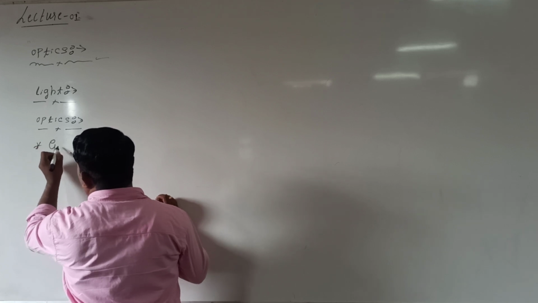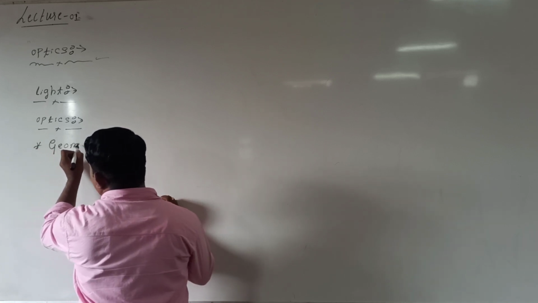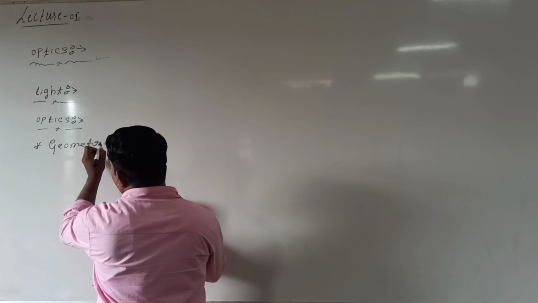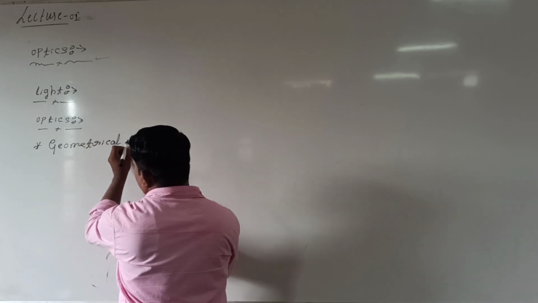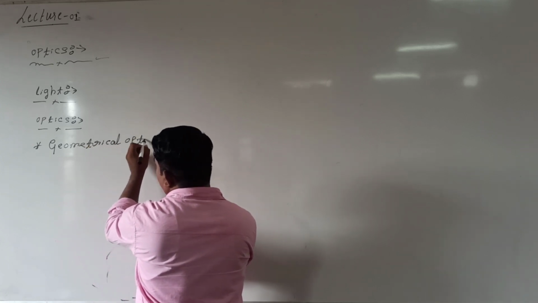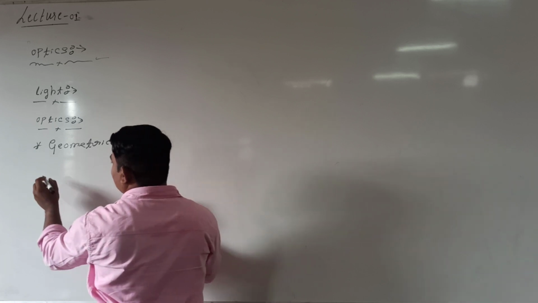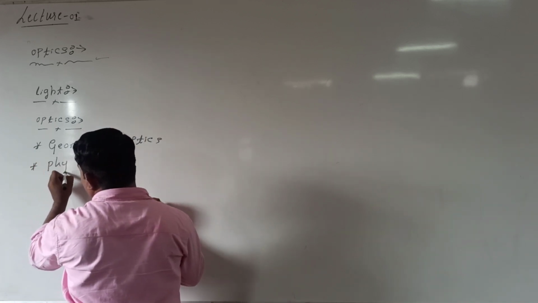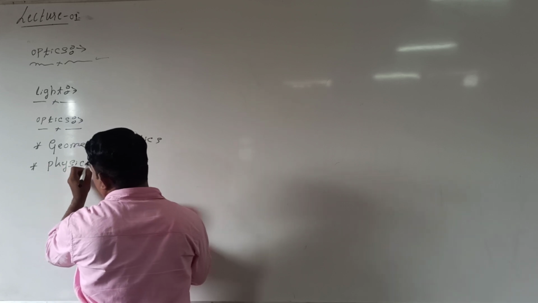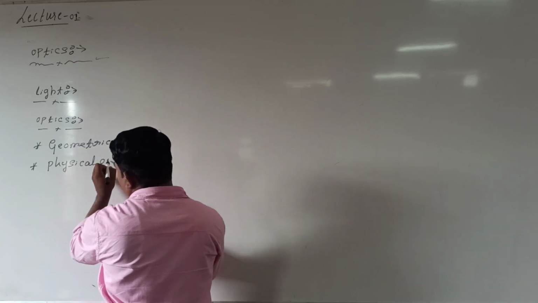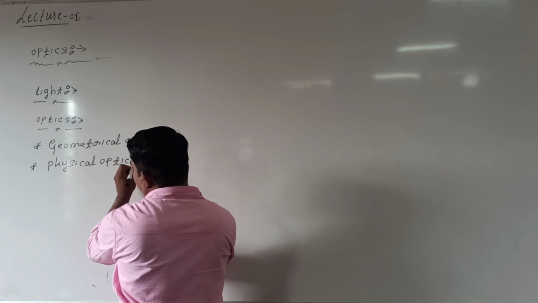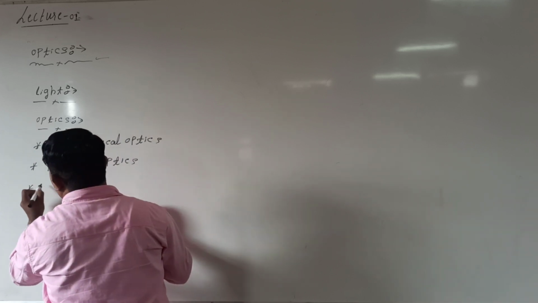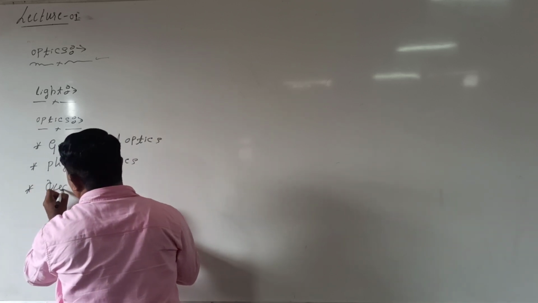One is geometrical optics. Second, physical optics. And third is quantum optics.